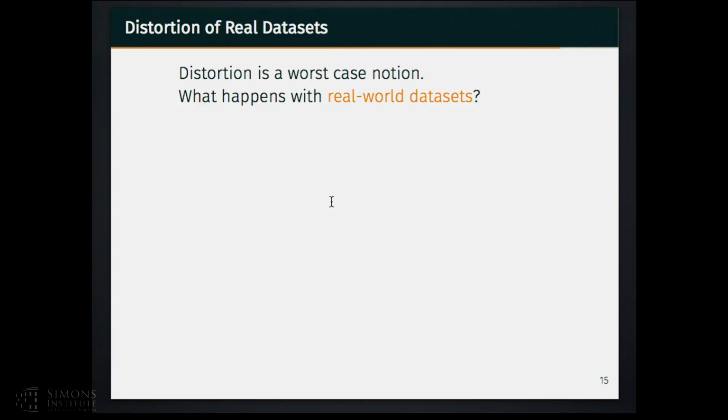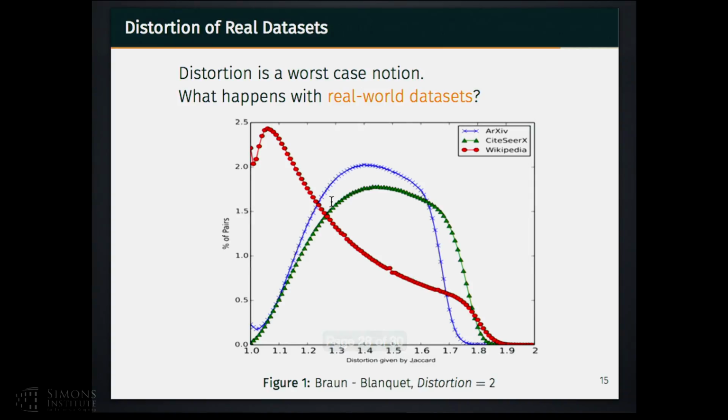So to conclude, we have introduced the notion of distortion as a worst-case notion because we pick the worst pair of data objects in our data set. It's really important to know what happens using real-world data sets. To answer this question, we have conducted a series of experiments using publicly available data sets, namely arXiv, CiteSeerX, and Wikipedia, and we wanted to approximate Brown-Blanquet, whose worst-case bound is equal to 2,